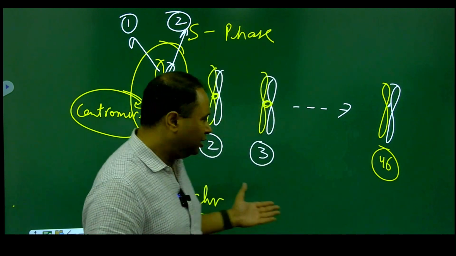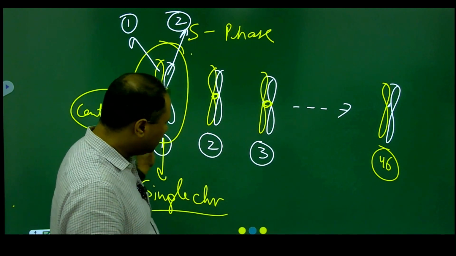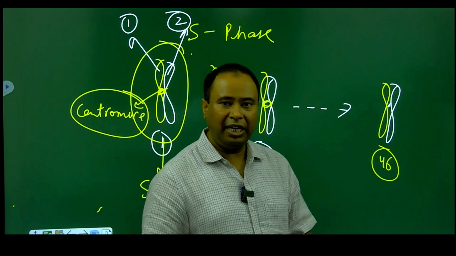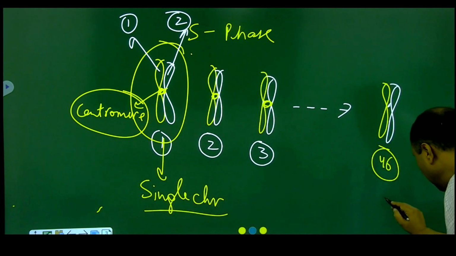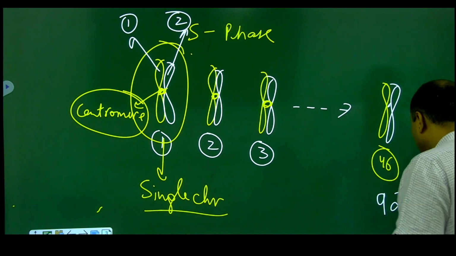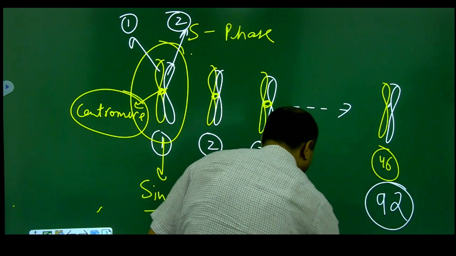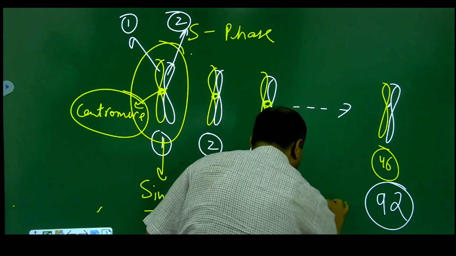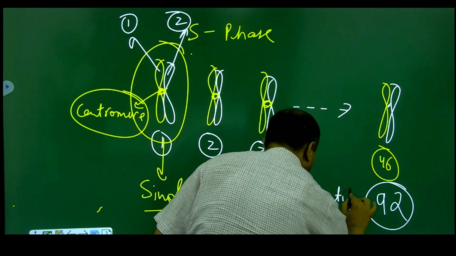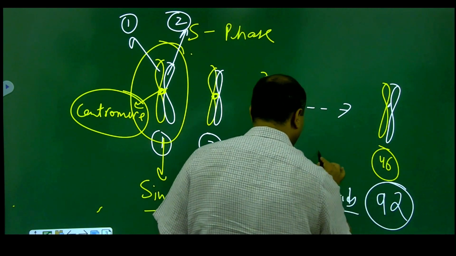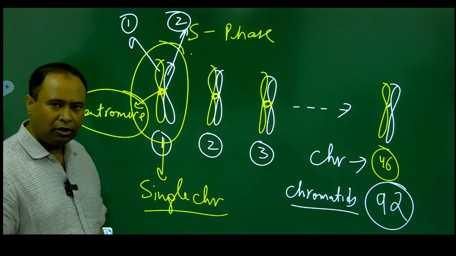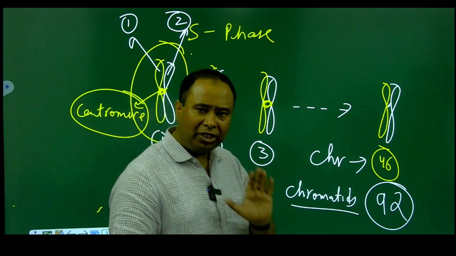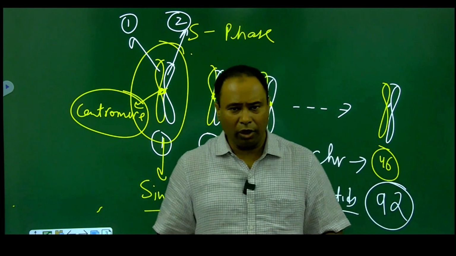That means after the S phase, we still have 46 chromosomes, but in terms of the number of chromatids, they will become 92. The number of chromatids will become 92. So this is the number of chromatids, which is 92, and this is the number of chromosomes, which still remains 46. The picture should be very, very clear. There should be no confusion.